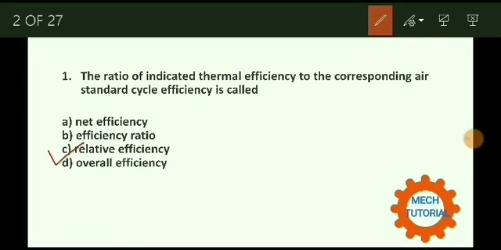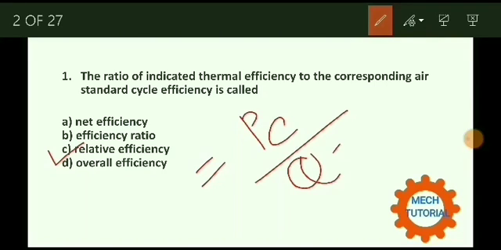ओवरऑल इफिशियंसी क्या होता है? ऑप्शन नंबर D वाला ओवरऑल इफिशियंसी होता है: power available at the crankshaft to the heat supplied to the engine. This is known as the overall efficiency.